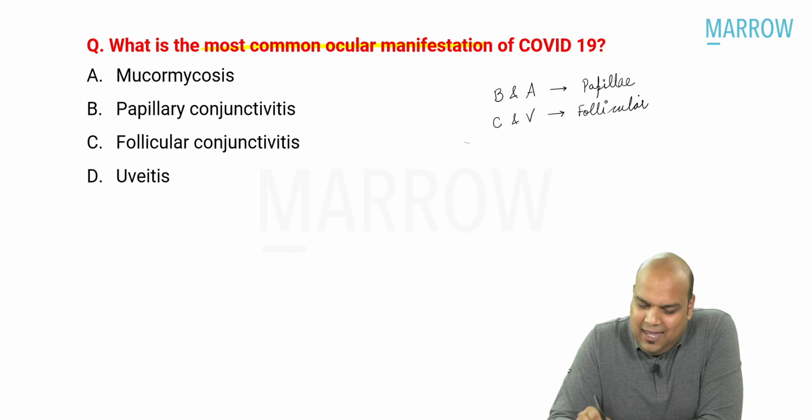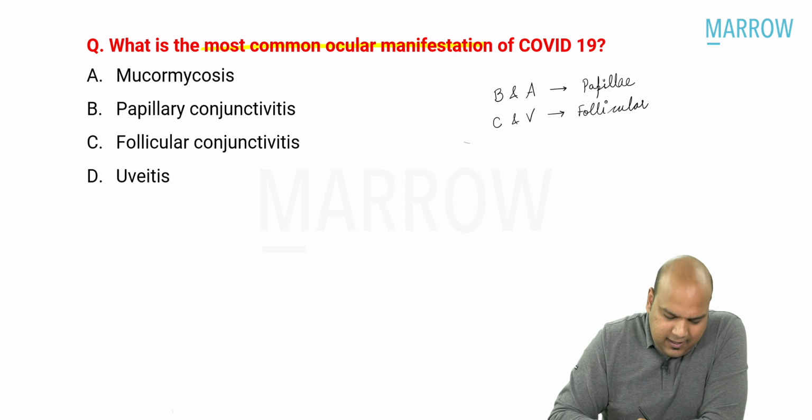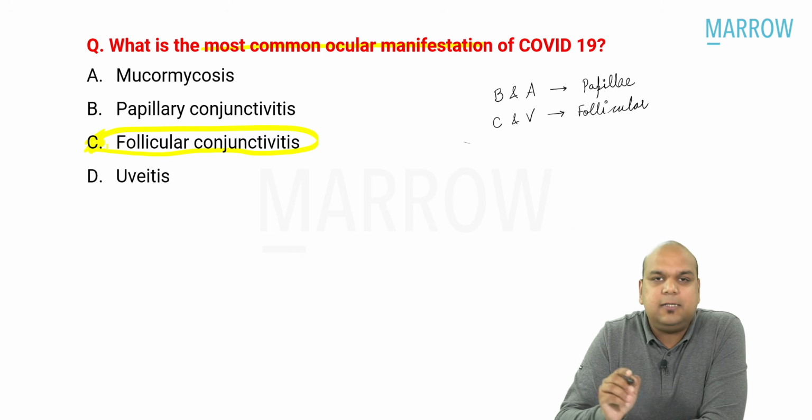We remember this? If we remember this, we know COVID-19, we are talking about a virus, and the answer would have become pretty clear for us, everybody. What should have been the answer? The answer should have been follicular conjunctivitis. That is option C. Okay.